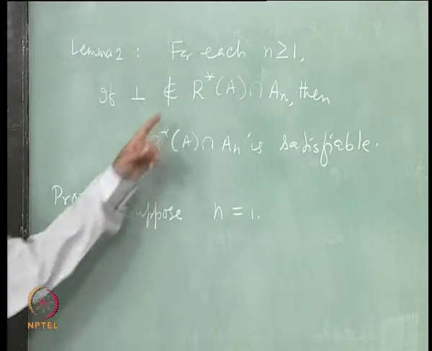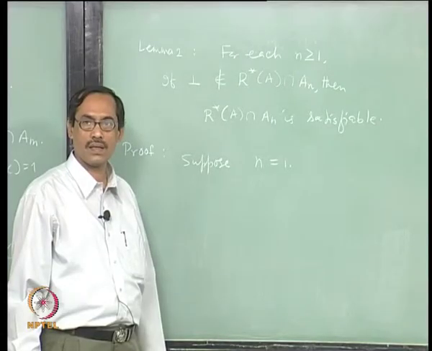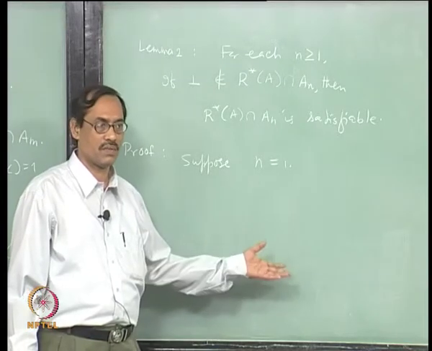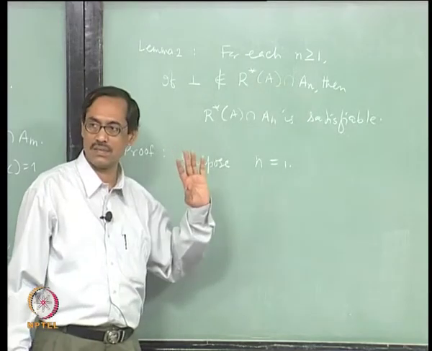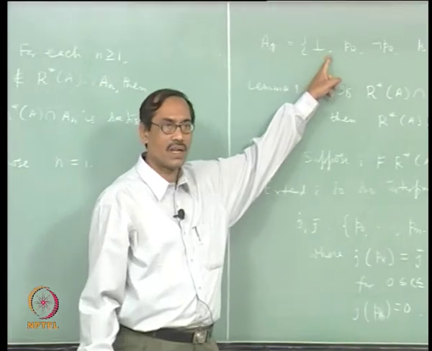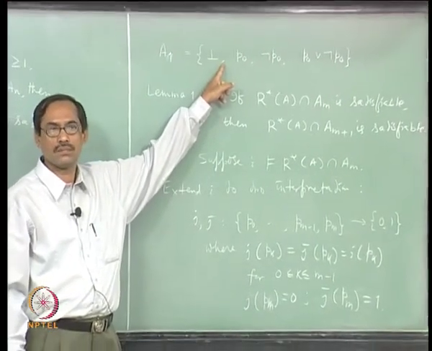Okay. Then what can be R star A intersection A 1? It depends on A, of course, what this A is, but it does not matter. Let us find out A 1 itself. A 1 is there, but R star A intersection A 1 does not contain bottom, right.